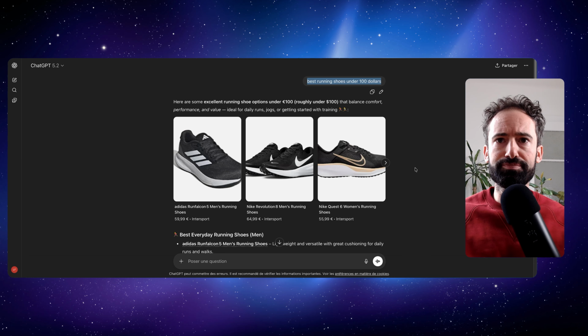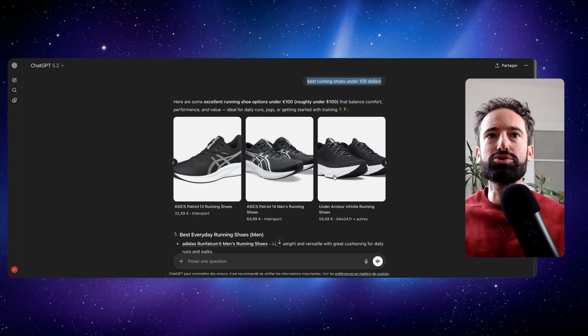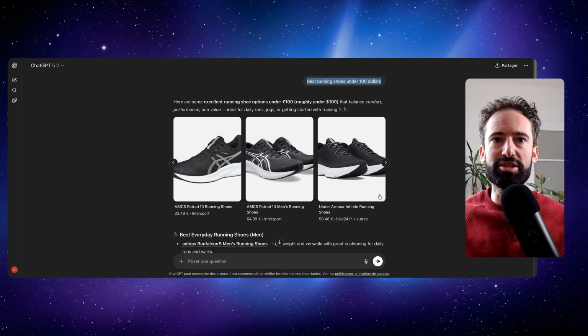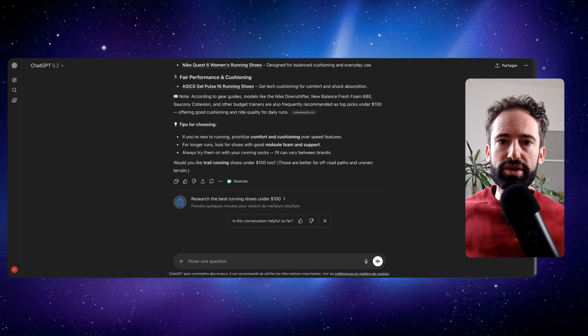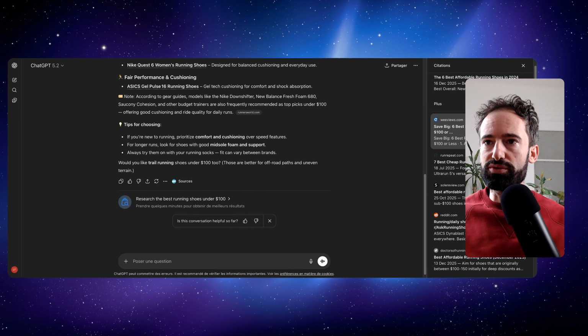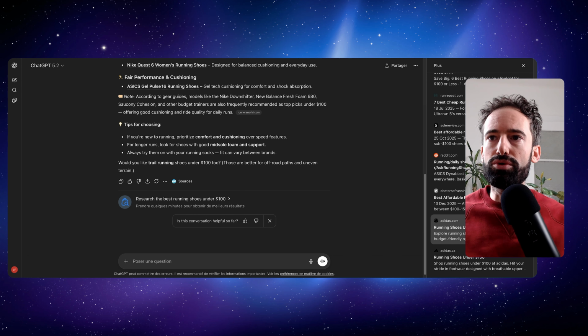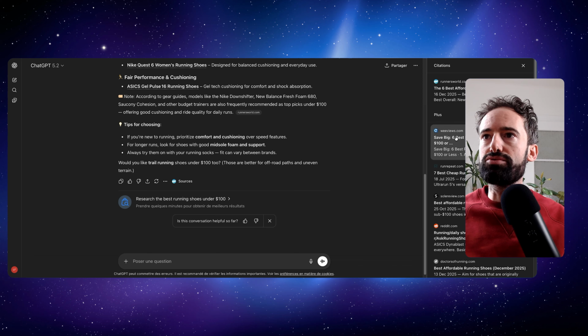So basically here, what we see is that Adidas, Nike, and a second Nike pair of shoes come up. So this is really the shopping part of ChatGPT. And here we have some other explanation. The first thing I recommend doing is really to work on citations, on the sources that are used. For this, we just have to click here and we will see a lot of sources. This source from adidas.com, running shoes under $100, is really interesting, but I will talk about it a little bit later in the video. Before that, what we can see is that here we have a lot of articles, the 6 best affordable running shoes, the 6 best running shoes on a budget.